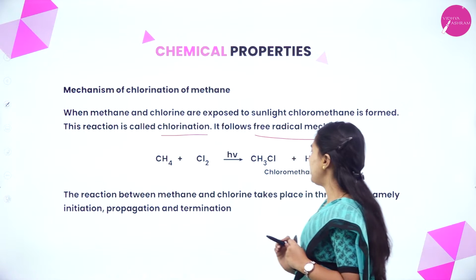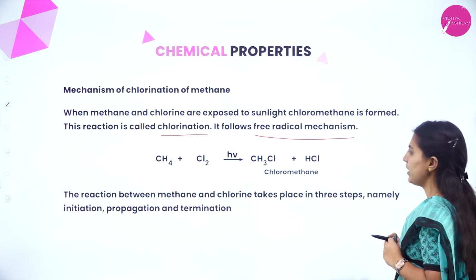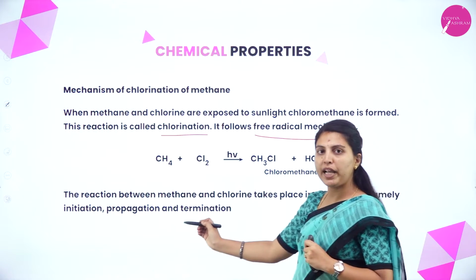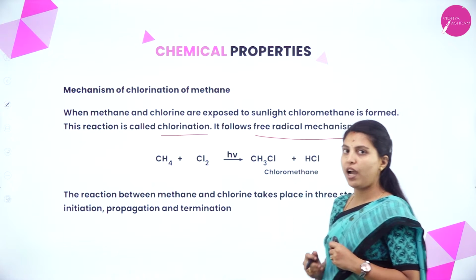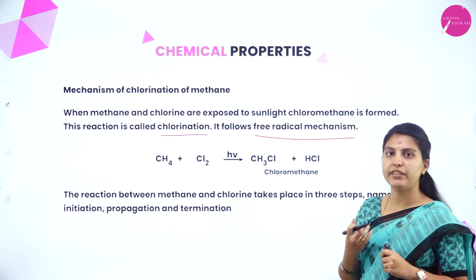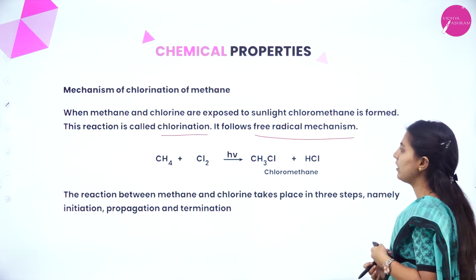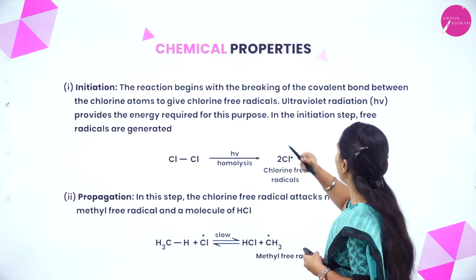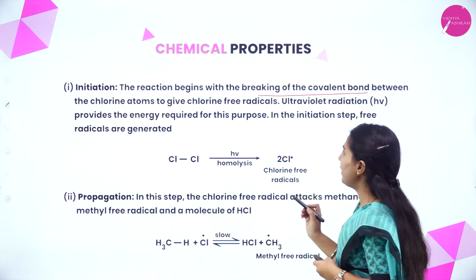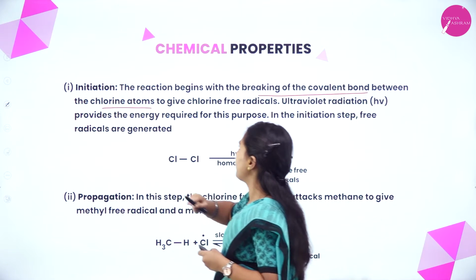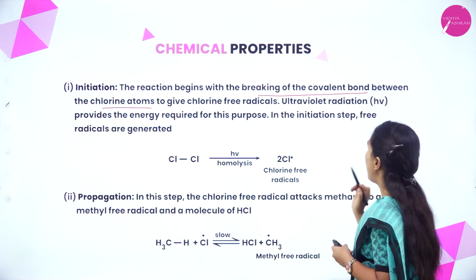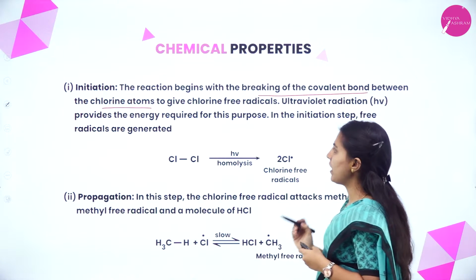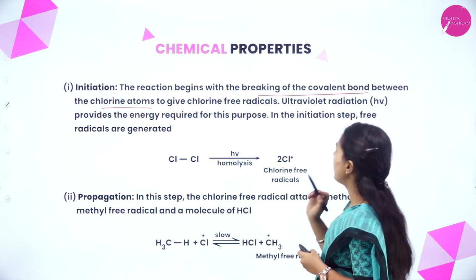The reaction between methane and chlorine takes place in three steps, namely initiation, propagation and termination. We'll see them one by one. First, initiation. The reaction begins with the breaking of the covalent bond between the chlorine atoms to give chlorine free radicals. Ultraviolet radiation provides the energy required for this purpose.